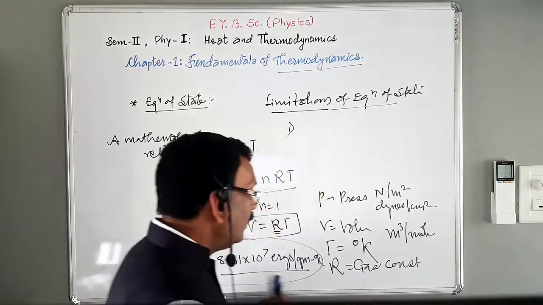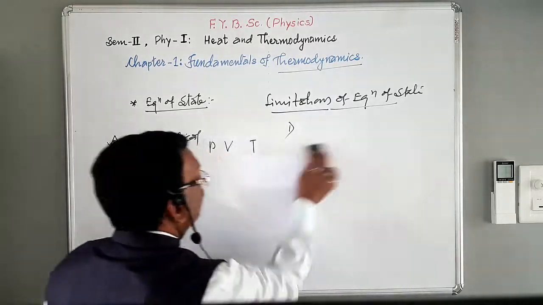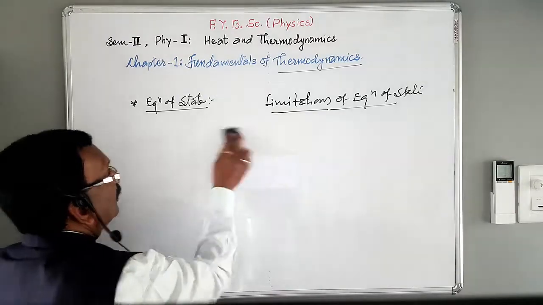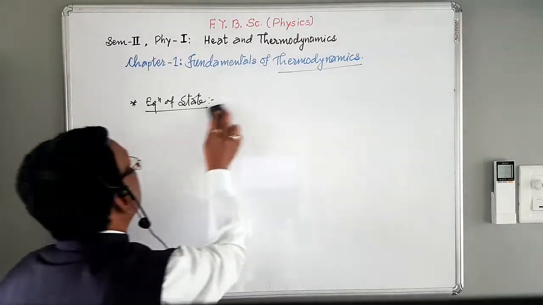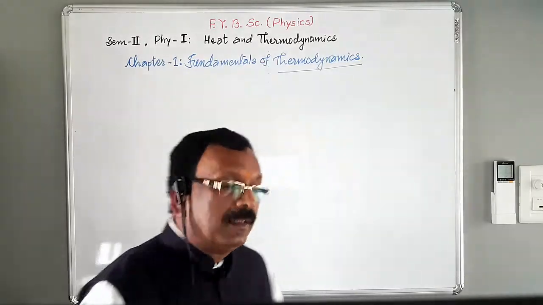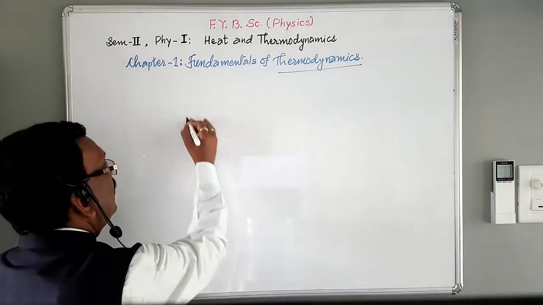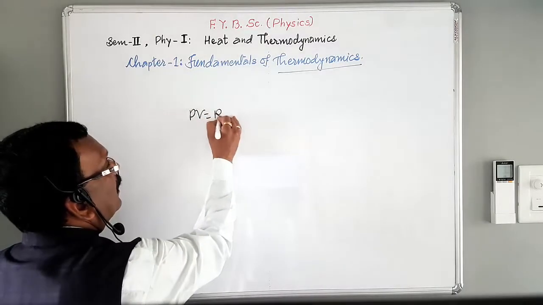Okay. Now, see here. Some important aspects regarding the equation of state. We studied that the equation of state is PV = RT.